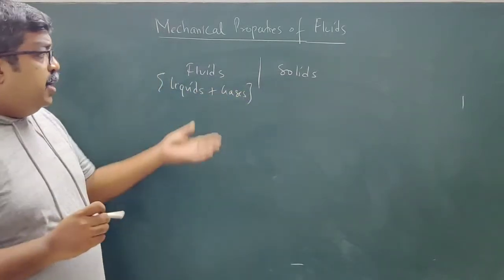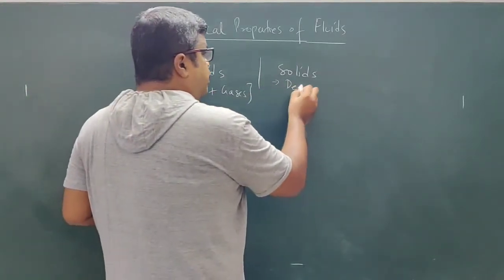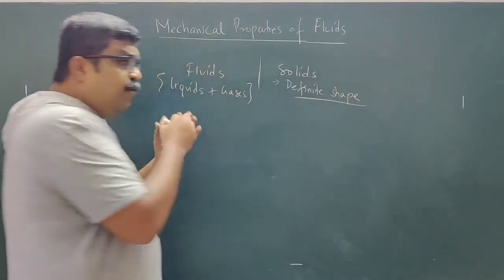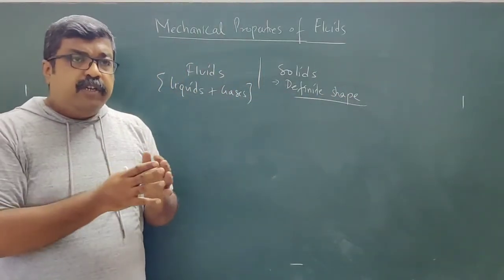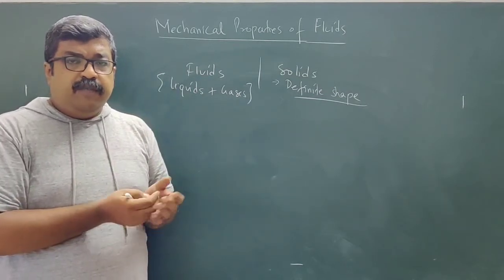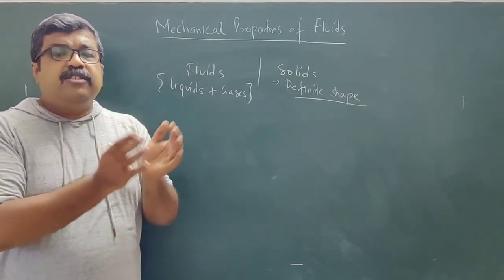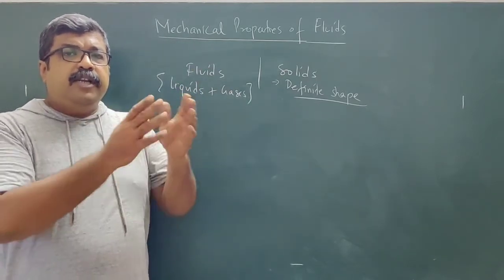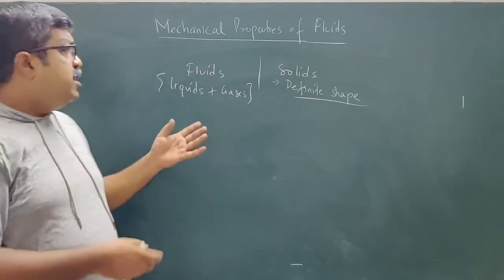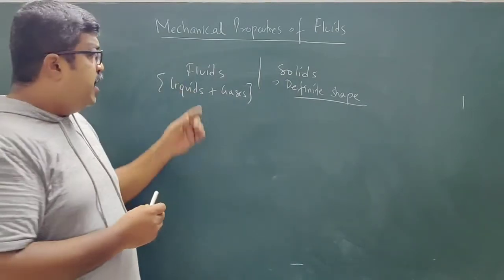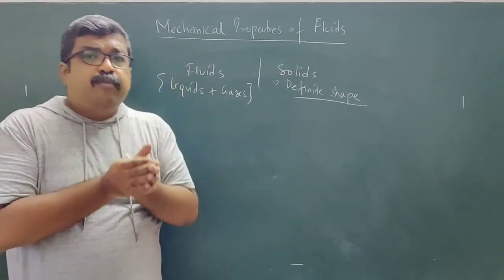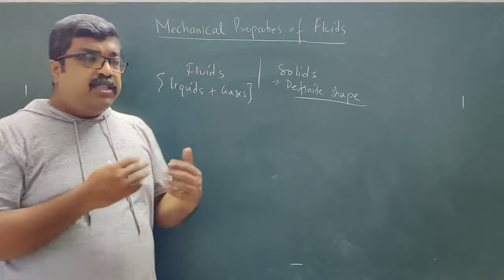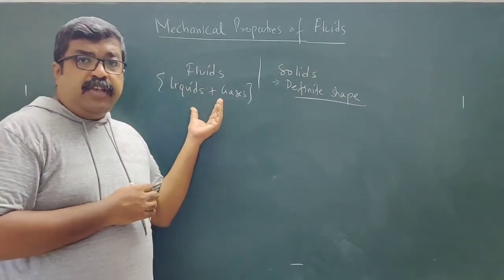See, solids, they have a definite shape, but fluids, they don't have a definite shape. Liquid, it doesn't have a definite shape. When you pour water in a glass, it takes the shape of the glass. When you pour water in a tumbler, bigger tumbler, it takes the shape of the tumbler. Okay, so basically they don't have a definite shape. And moreover, gases, when they are put in a vessel, occupy the entire volume of the vessel. Okay, so these are some basic differences between fluids and solids.